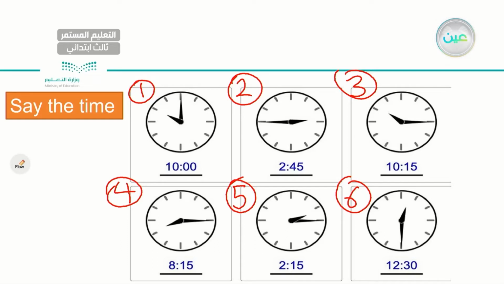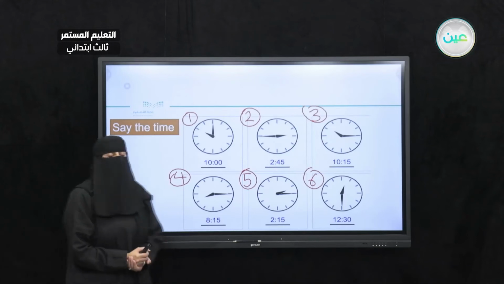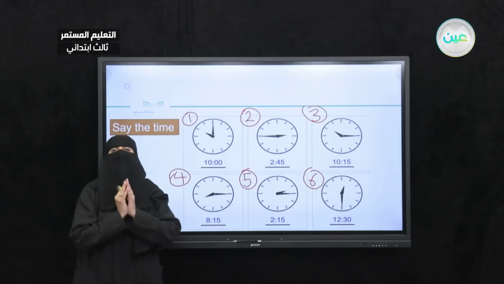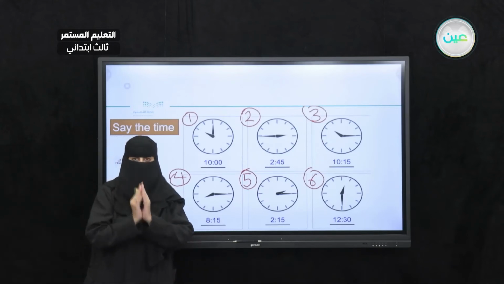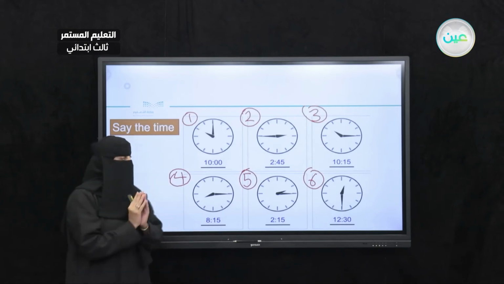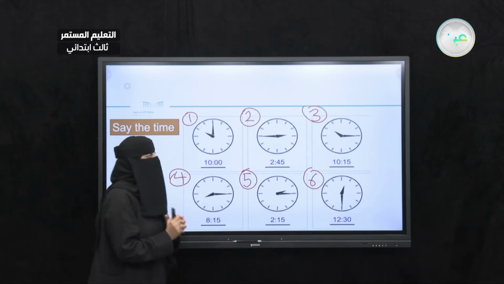Okay, so let's start, for example, with number 1. If I ask you what time is it, my dear student, this is an easy one. It is 10 o'clock, right? It is 10 o'clock.